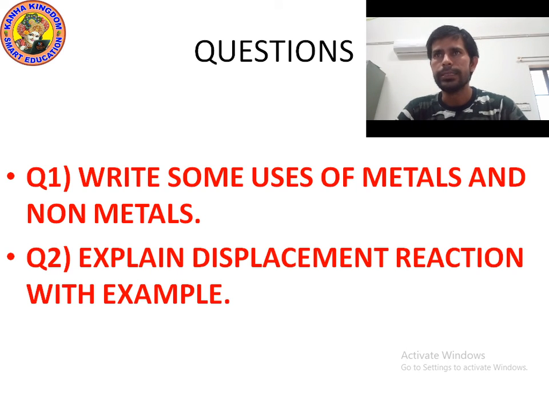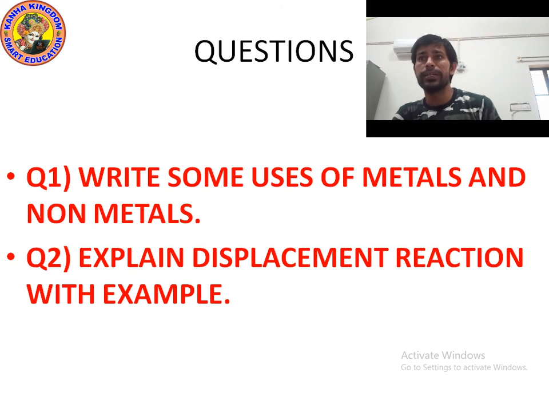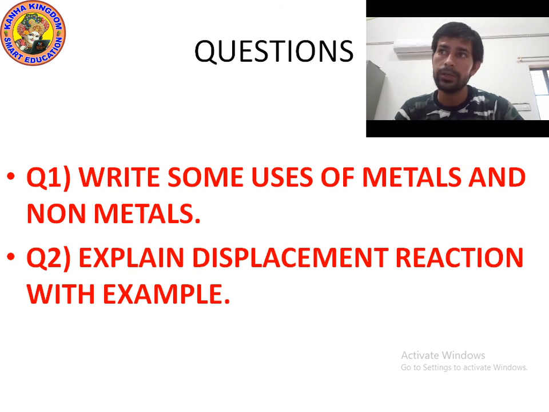Use number 1, non-metals are essential for our life. Oxygen, nitrogen, hydrogen, they are essential for all living beings. Nitrogen is used in fertilizer to enhance the growth of plants. In urea, nitrogen is present. Next, bleaching powder is used in the water purification process. Next is phosphorus, used in crackers, and there are many drugs made of non-metals, like sulfa drugs, which are actually made of sulfur.